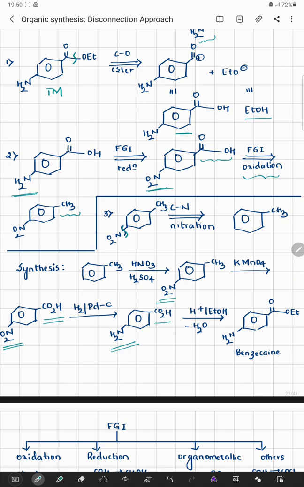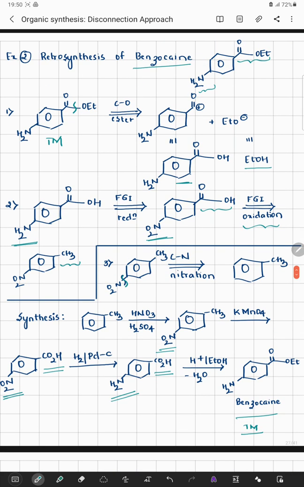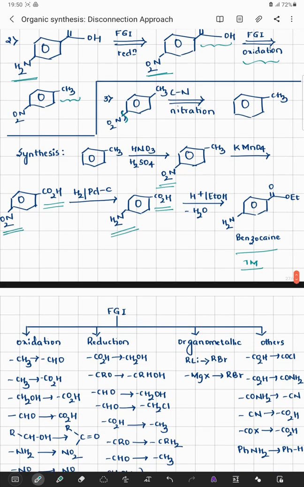Further, because there is a presence of a carboxylic system, it can undergo an esterification in the presence of a protonic environment, in the presence of ethanol, and by the removal of a molecule of water, I can get my target molecule as benzocaine. So this is a classic example of understanding a functional group interconversion through an example of benzocaine.